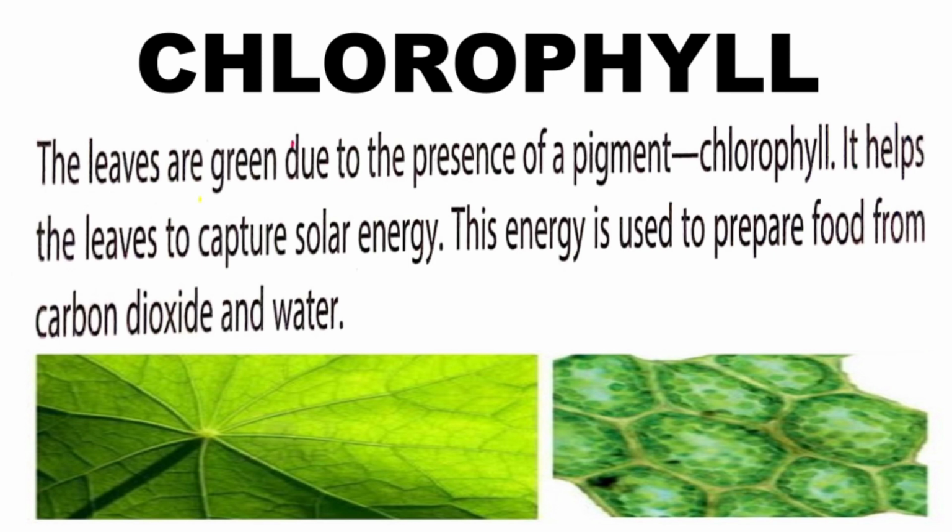Okay. Now next one is chlorophyll, a very, very important raw material for photosynthesis. तो chlorophyll का क्या role है photosynthesis में? Now chlorophyll, children, is the green substance which is present in the leaves. And what does it do? The chlorophyll absorbs light. Which light? The solar energy. The sunlight is trapped or absorbed by the chlorophyll, and by this sunlight the chlorophyll gets activated, and in the presence of carbon dioxide and water, glucose is formed.